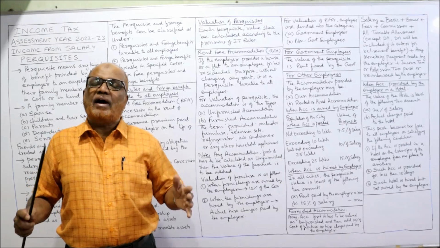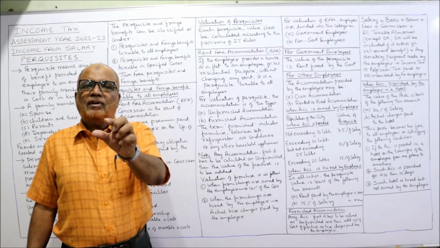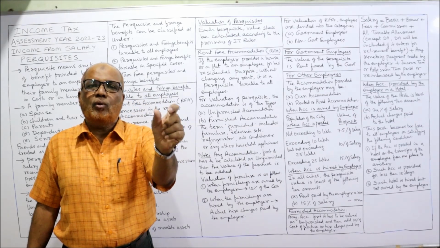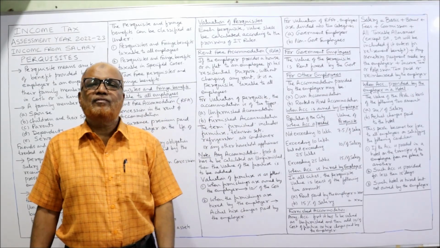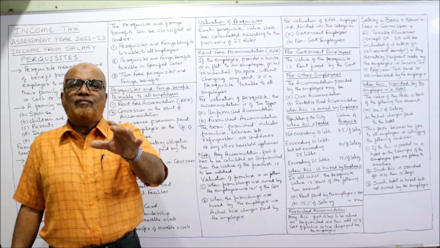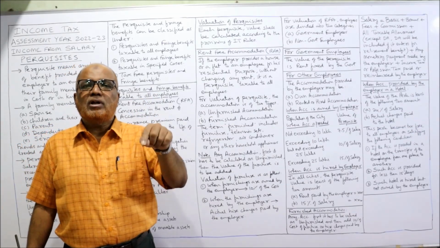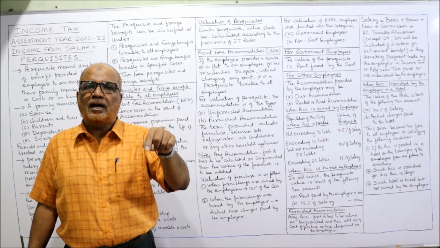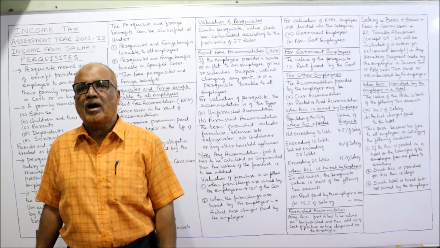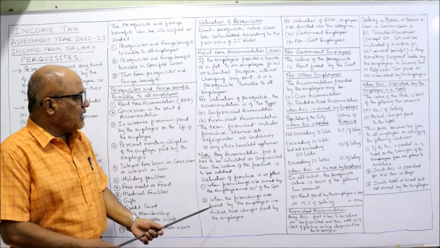Now, how to calculate the value of furniture? Income Tax Act says, if the furniture is owned by the employer, then 10% of the original cost of the furniture. If the furniture is hired by the employer and given to the employee, then whatever hire charges are paid by the employer, those hire charges should be added to the value of unfurnished house. So in this way we can find out the value of furnished accommodation.